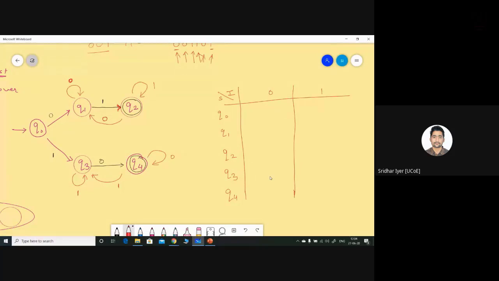Okay, so complete this table. I'm not going into detail. Take a homework question. You have 2 days time. You have this weekend with you, so solve this homework. I'm giving it to you.